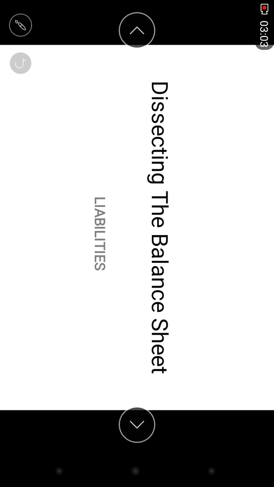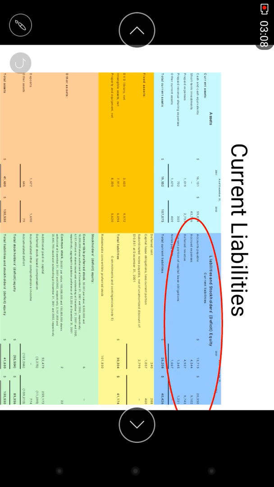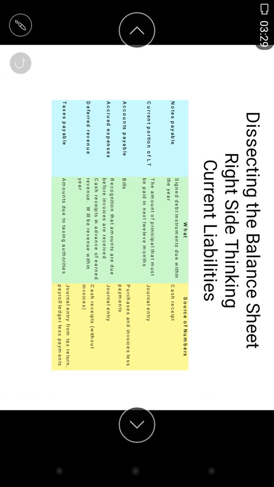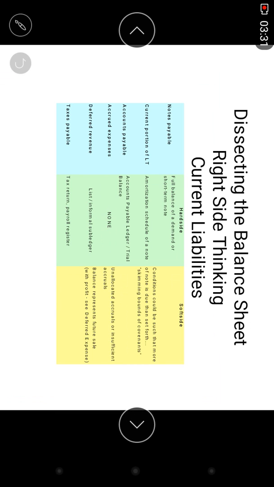So now we talk about liabilities. Liabilities are always on the top side, on the right. Okay. Liabilities are the kinds of accounts we pay in future. Means guys, this is borrowed, we owe it. Okay. Liabilities: first accounts payable, accrued expenses, deferred revenue. Okay. So this is the revenue means. Current right side thinking, left side software. Both sides I am talking about software and hardware.